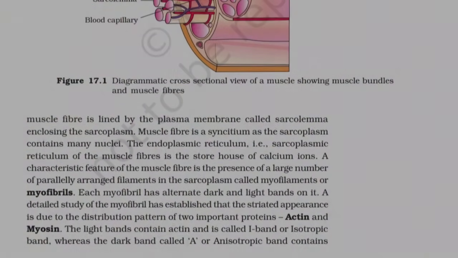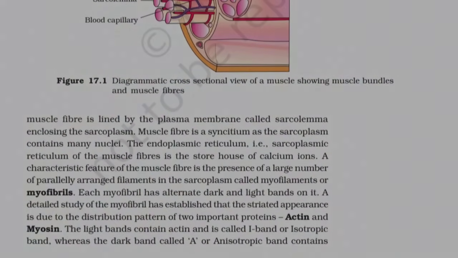A characteristic feature of the muscle fiber is the presence of a large number of parallelly arranged filaments in the sarcoplasm, called myofilaments or myofibrils. Each myofibril has alternate dark and light bands on it.